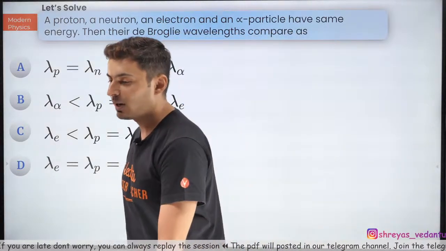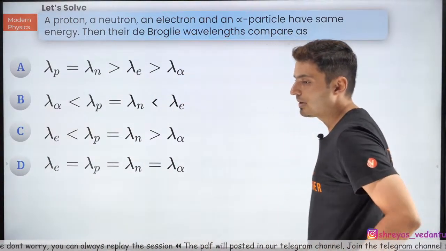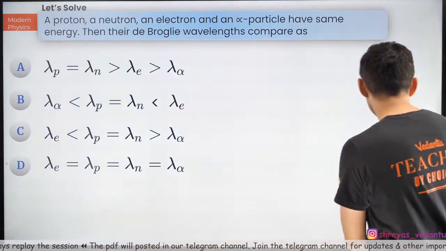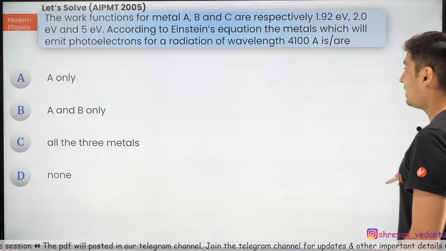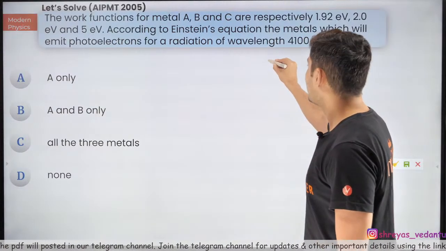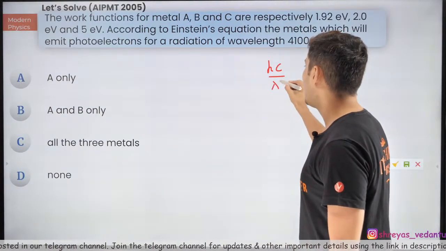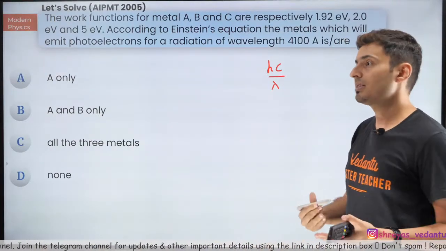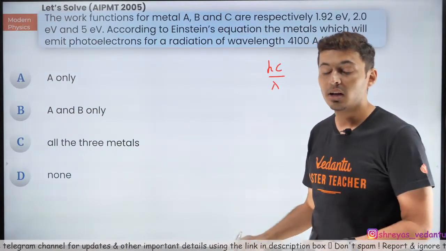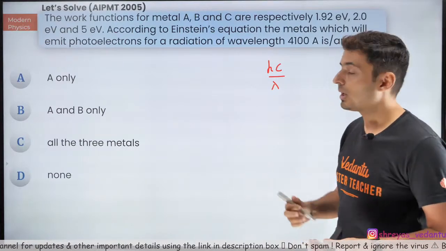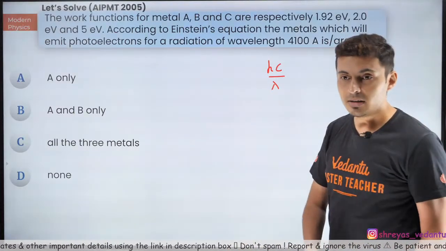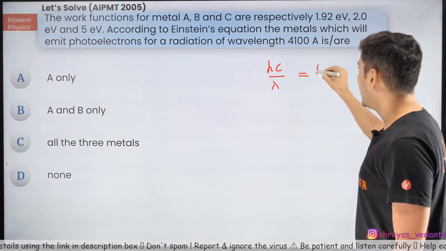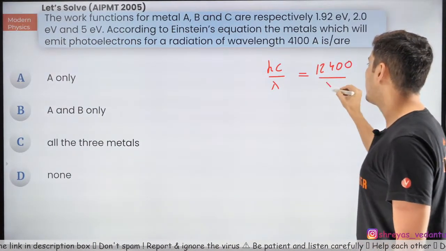Based on de Broglie's wavelength. Yes, 12400 is a constant which you should remember. Some of you are confused, sir, where did that 12400 come from? Whenever you have hc by lambda, instead of substituting c as 3 into 10 to the power 8, h as 6.62 into 10 to the power minus 34, and then converting it into electron volt, converting lambda into meters from Angstrom, you can also write this as 12400 divided by lambda.